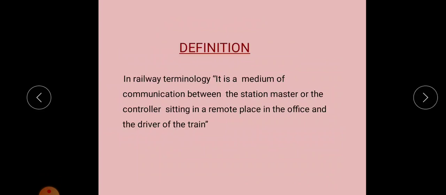And the definition of signal in railway terminology: a signal is a medium of communication between the station master or controller sitting in a remote place in the office and the driver of the train. That is, the communication between the station master and the driver is done through the signals. So this is the definition in railway terminology, the medium of communication between the station master sitting in a remote place in the office and the